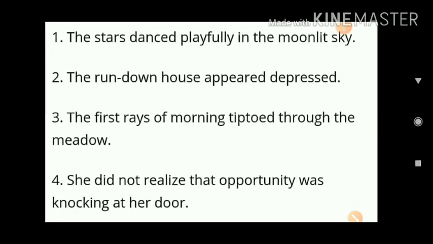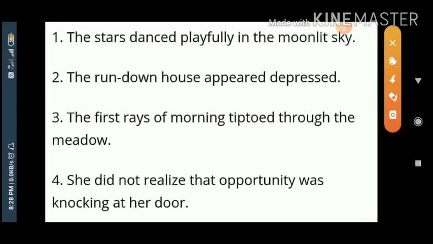You see here: the stars danced playfully in the moonlit sky. You see, dancing is the characteristic of a human being that is applied to the stars. Non-living to living, living to non-living. This characteristic is the identity of personification.